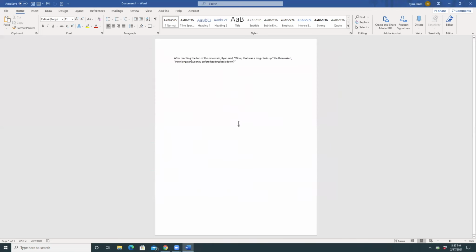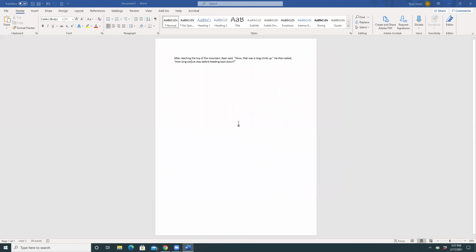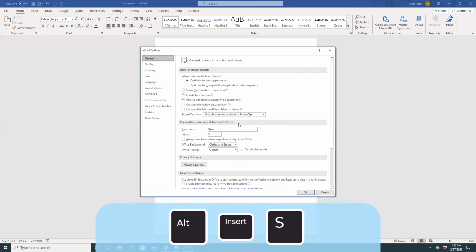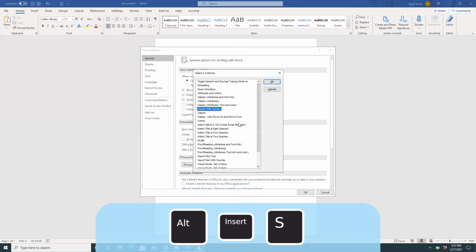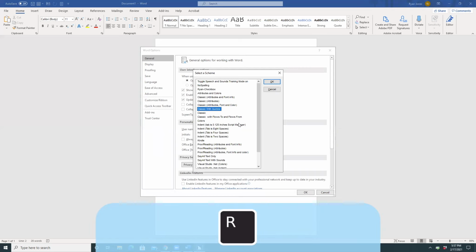Enable live preview. And I'm going to now Escape. Edit. I'm going to reopen the options dialog. Alt F. Menu. Options. List box Word options. Word. And now before I tab through, I need to change to the new scheme that I just created. So I'm going to press Alt Insert S. Select a scheme dialog. List view. Classic. And now I'm going to press R to find the new one I created.